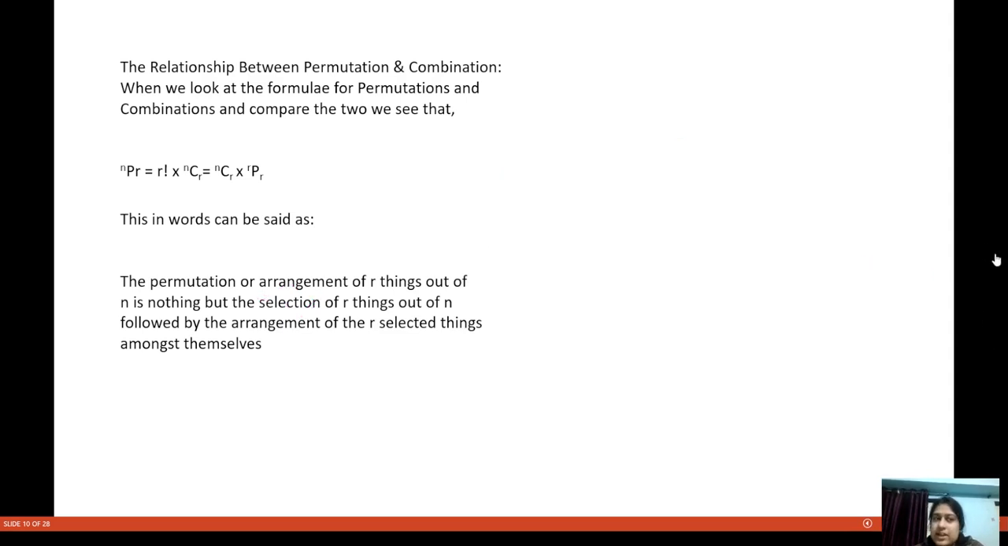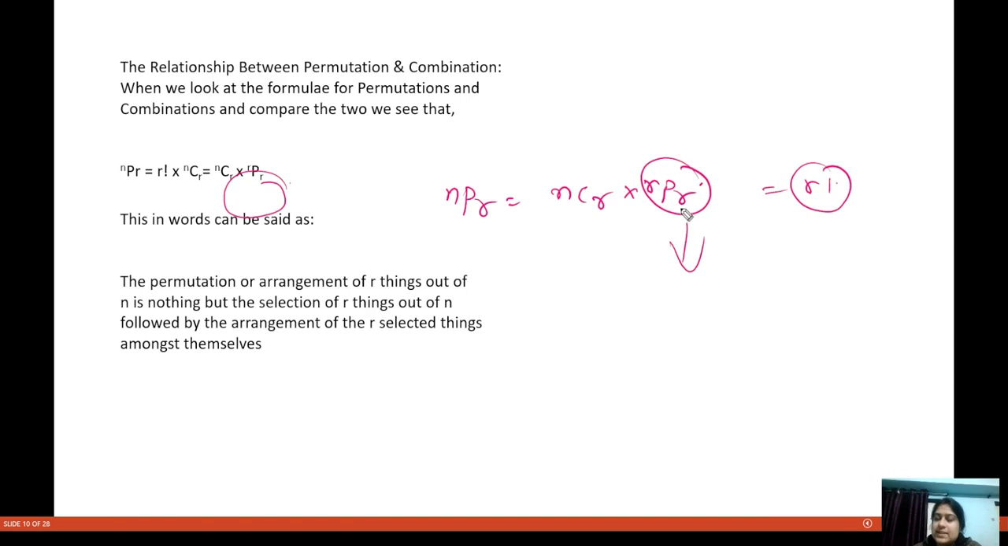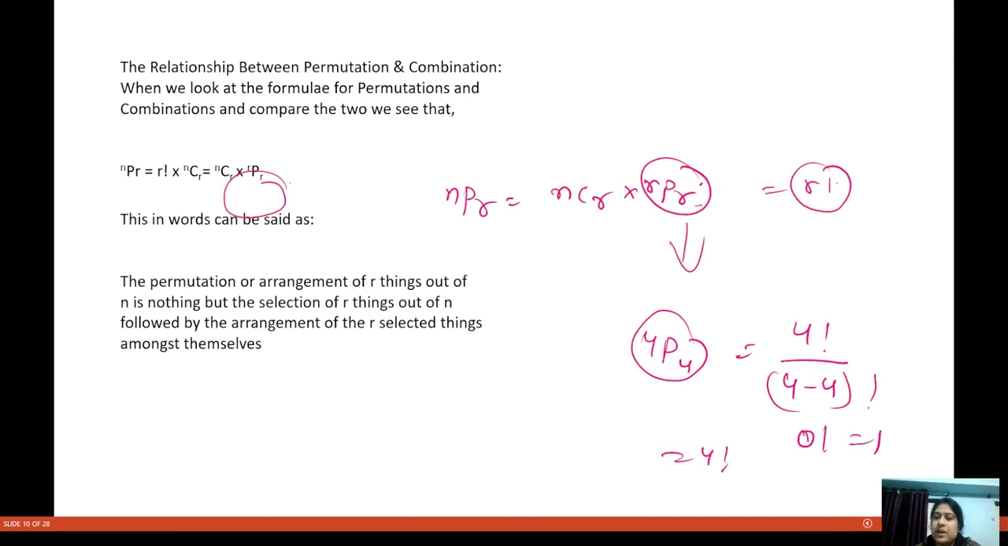There is one more relationship given. NPR is equal to NCR into RPR. What is RPR? RPR is actually factorial R only. When we say RPR, for example 4P4, that means factorial 4 divided by factorial (4 minus 4), and we know 0 factorial is equal to 1, so that means factorial 4.